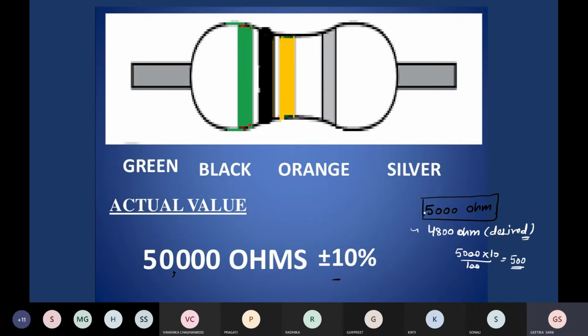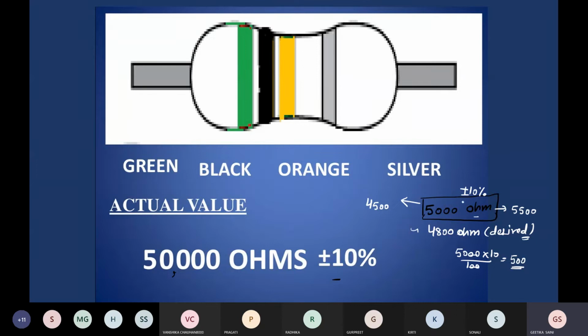So in this case, if it is written that it has a 10% tolerance limit, we can use this resistance with a value from 4500 to 5500. All the values that lie within this limit, we can use this resistance having value 5000 ohm.